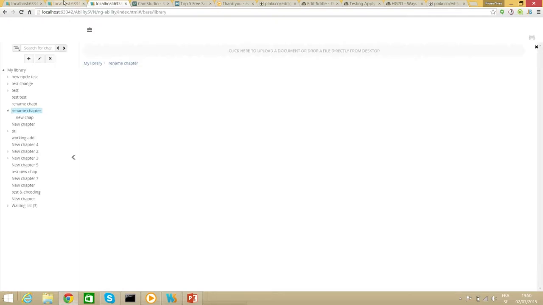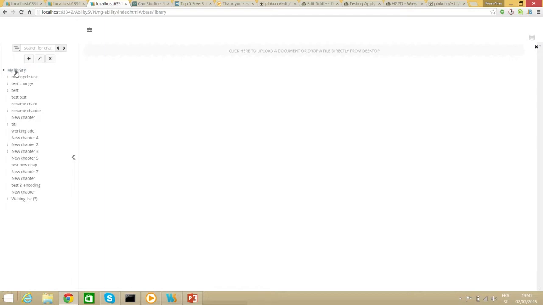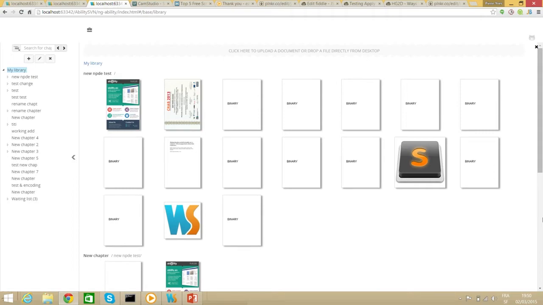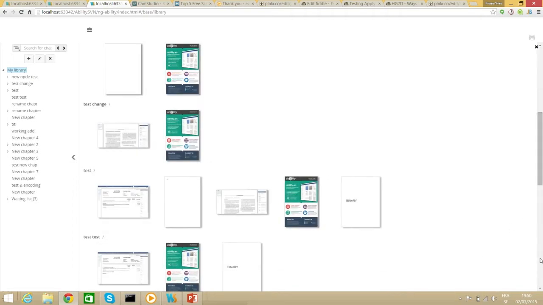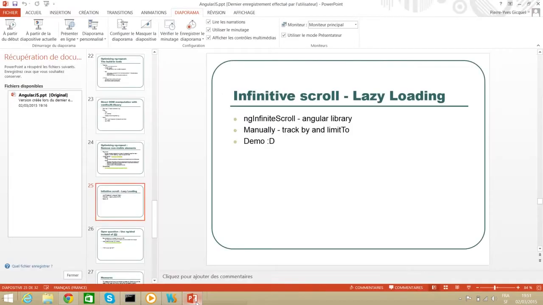So yeah, just to show you. Basically, now I'm here, and if I scroll down, it adds more items at the bottom, so the height of the scroll will change. I don't have any more items.